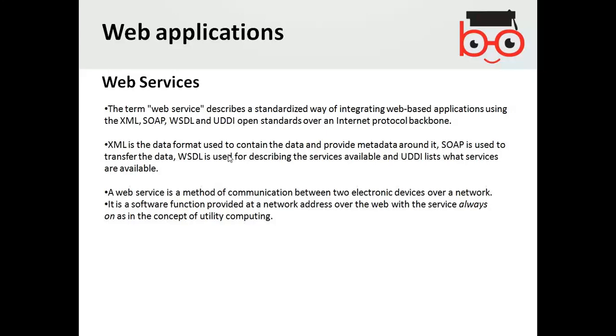WSDL is used for describing the services available in the UDDI list. What are the services available over there? A web service is a method of communication between two electronic devices over a network. It is a software function provided at a network address over the web. The service is always on, in the concept of utility computing.